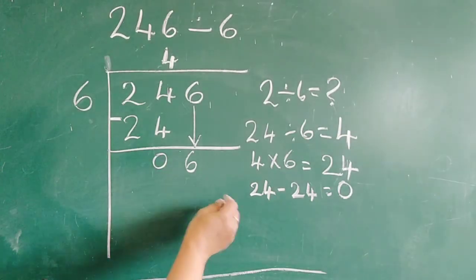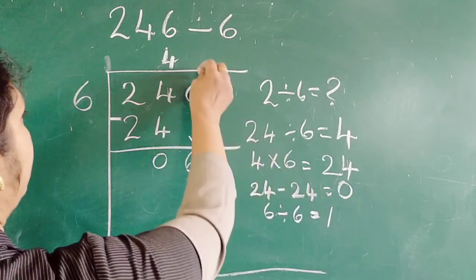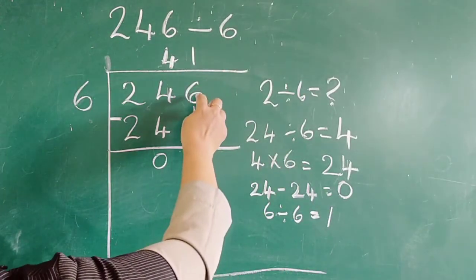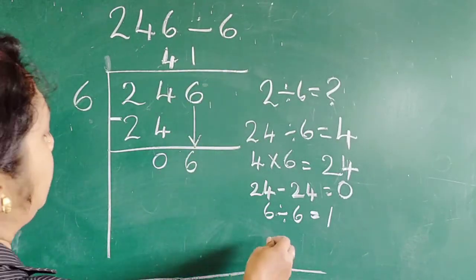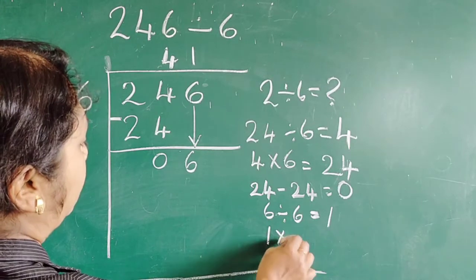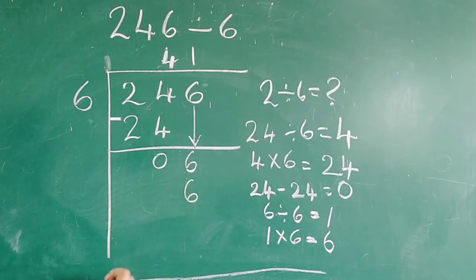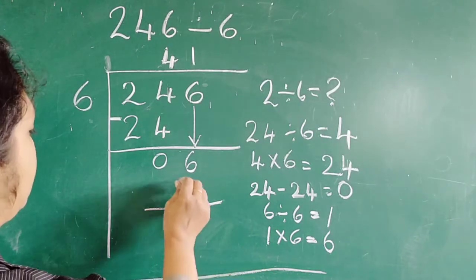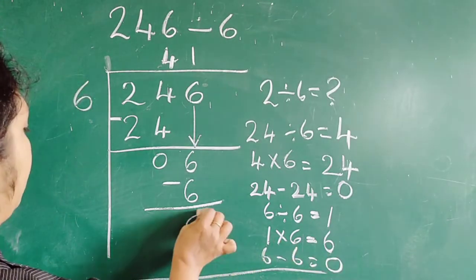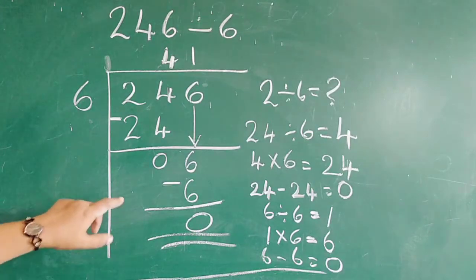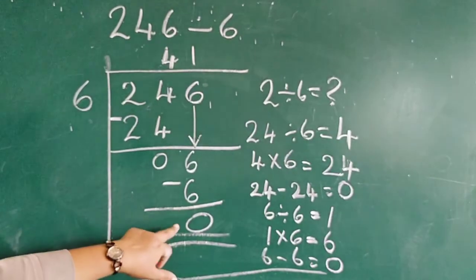Next, 6 divided by 6. What is 6 divided by 6? Yes, 1. That 1 we have to write just above this 6. Next, we have to multiply this 1 and 6. What is 1 into 6? That is 6. That 6 we have to write here just below the 6. Then we have to subtract 6 from 6. 6 minus 6 is 0. That we have to write here. Okay. Now we got the answer 41. That is the quotient is 41 and remainder is 0.